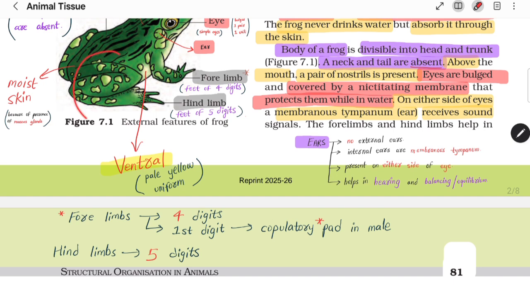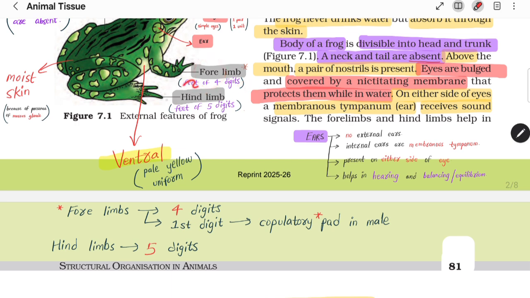So the two major differences in between hind limb and forelimb is कि जो hind limb होती है वो large होती है, बड़ी दिख रही है, and it is muscular, right? Whereas the forelimb is little less muscular and it is shorter. Once again, forelimb consists of feet which has 4 digits. Hind limb consists of feet which has 5 digits.